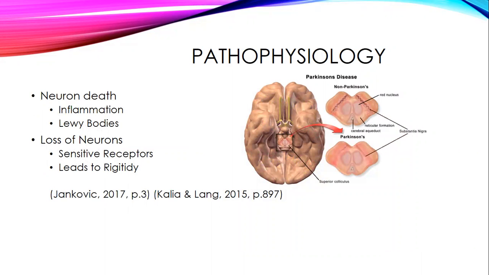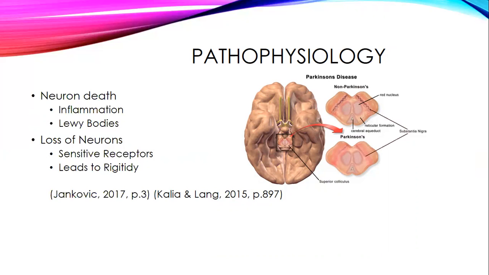Loss of neurons in the substantia nigra of the brainstem causes a reduction in the production of dopamine. Dopamine is needed for fine motor skills, smooth muscle movement, and emotions. This deficiency causes denervation and hypersensitivity to receptors. This occurs in the SNPC, an area in the ventrolateral tier where neurons project to the dorsal putamen of the striatum. This is the reason why motor features such as bradykinesia and rigidity occur.